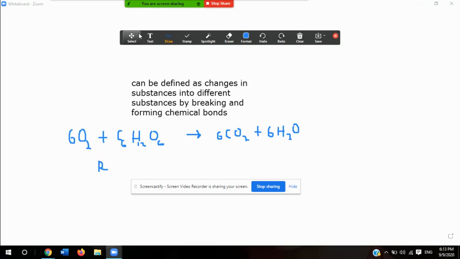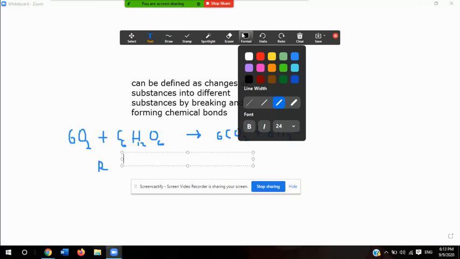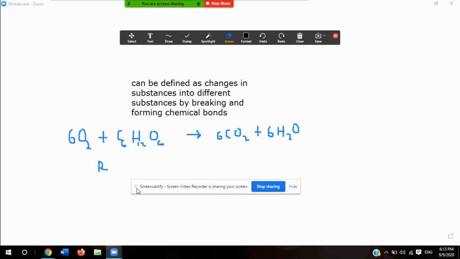And you know what? I think I'm just going to type it. It's easier if I type it. Let me erase this and let me just write it. So right here, these are my reactants, and here are my products.